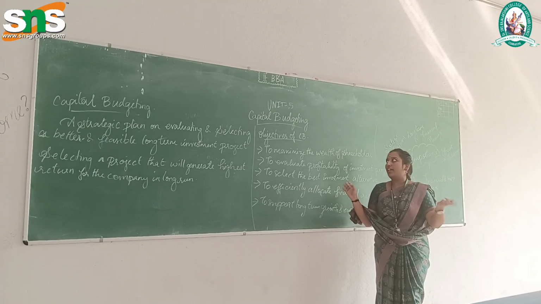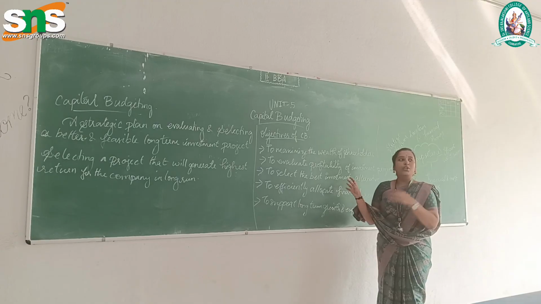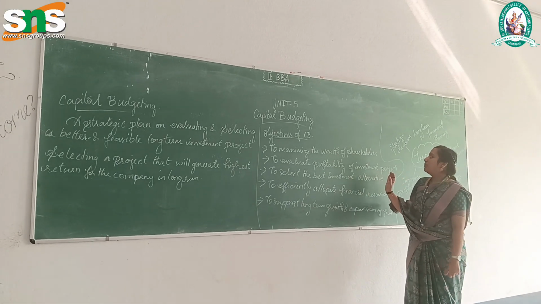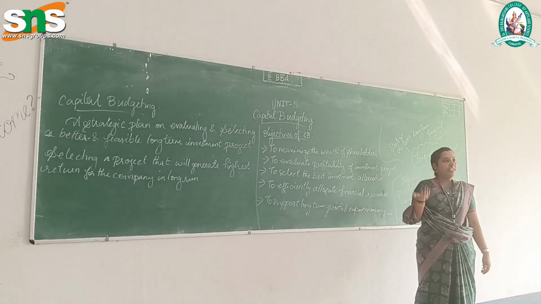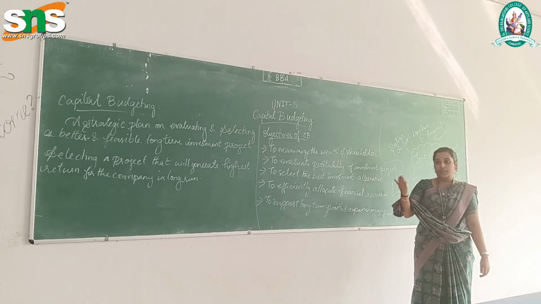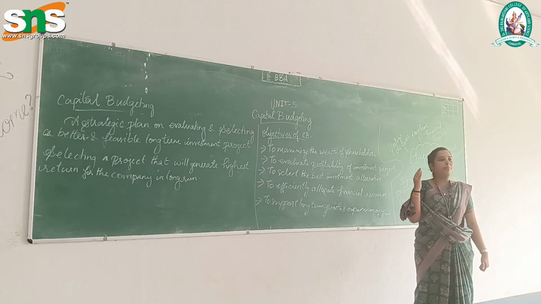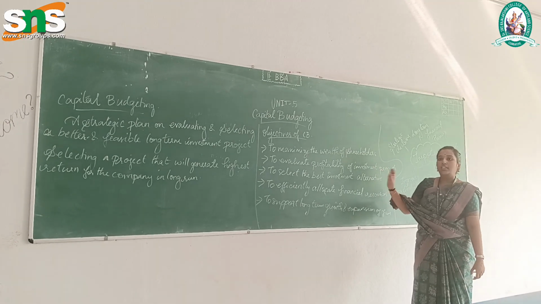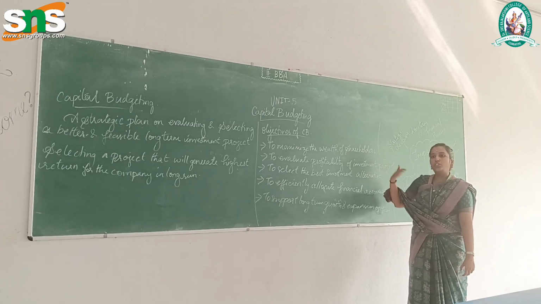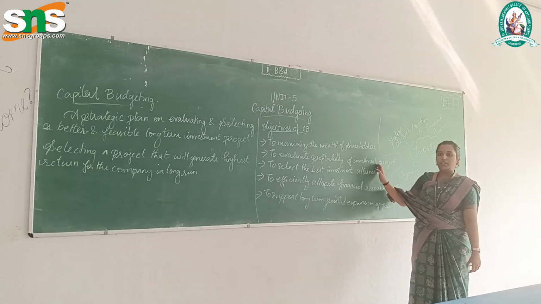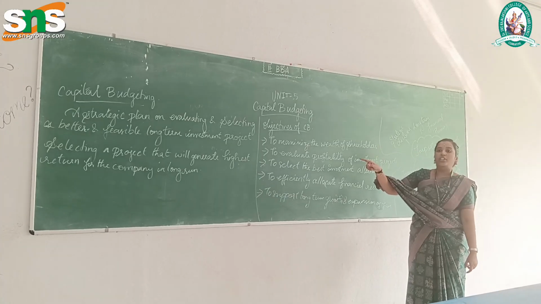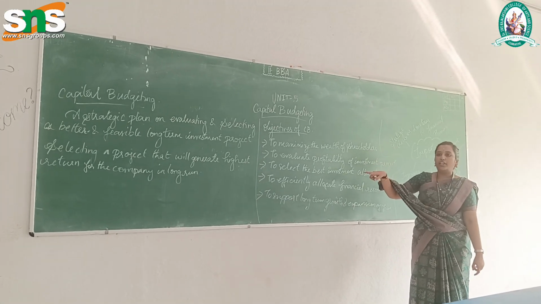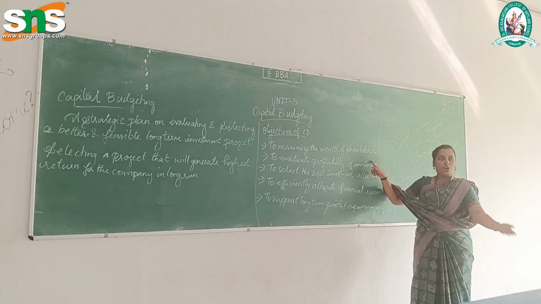Then why do I have to analyze or spend time on budgeting? Why is it more important? What is an objective, in the sense? The first one is to maximize the wealth of the shareholders. As I said to you, shareholders are the investors, owners of your organization. The main motive of an organization is to satisfy your shareholders. To satisfy your shareholders, you should have a long-run profit inside your business. So for that, you have to efficiently utilize your capital. If you are not efficiently utilizing your resources, that would lead to non-profitability.